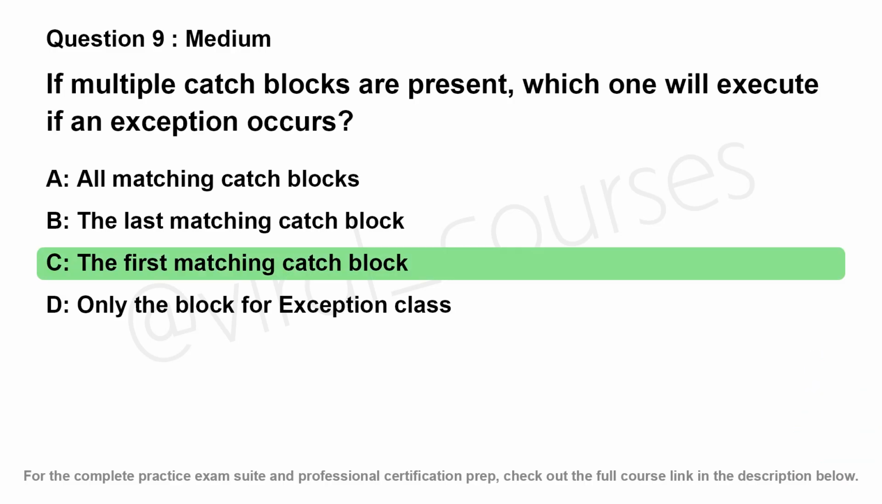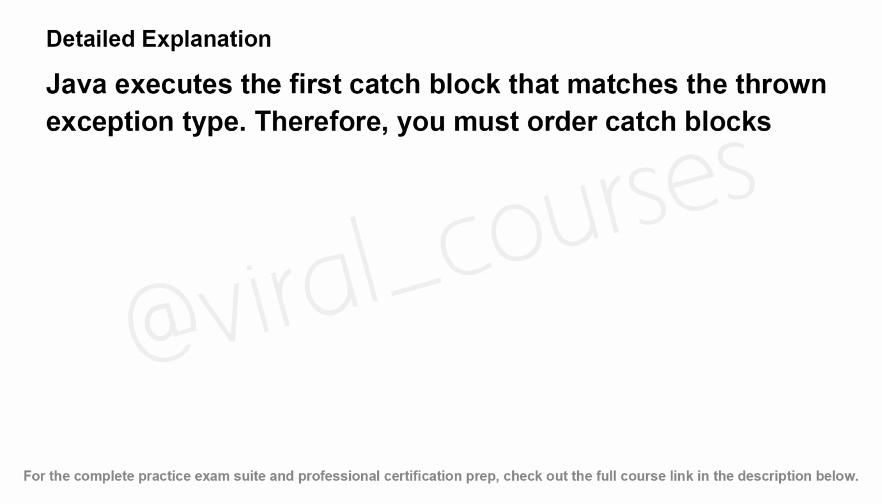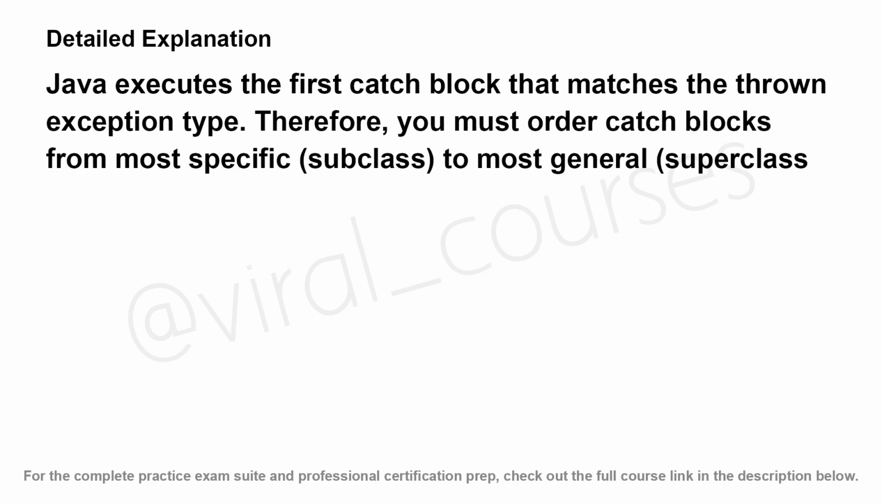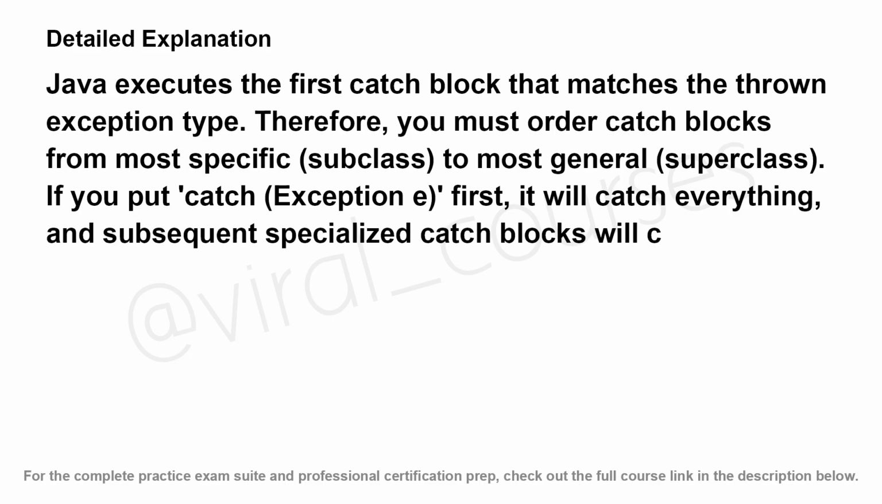The correct answer is C. Java executes the first catch block that matches the thrown exception type. Therefore, you must order catch blocks from most specific subclass to most general superclass. If you put catch Exception e first, it will catch everything, and subsequent specialized catch blocks will cause a compilation error.